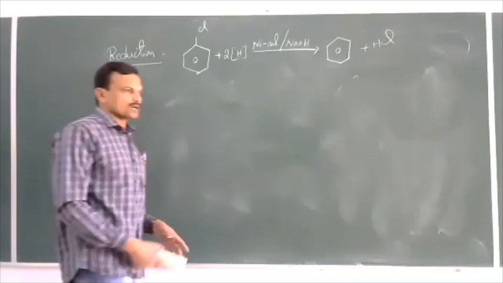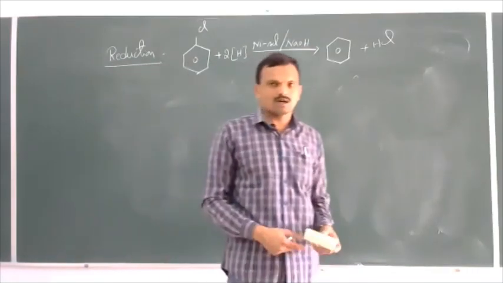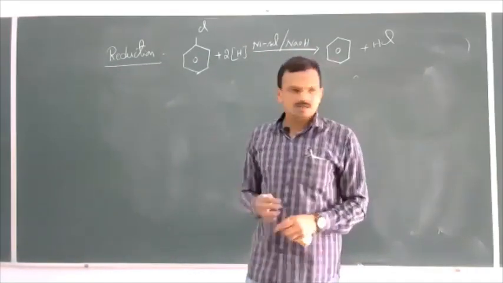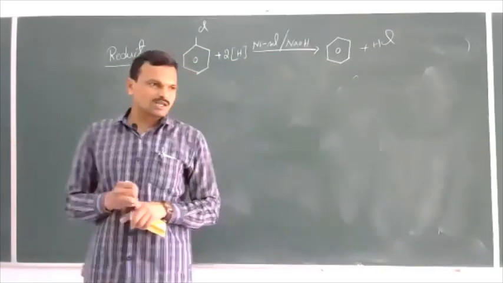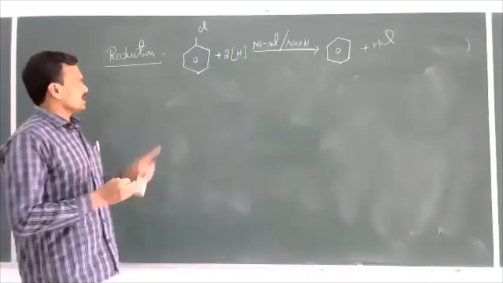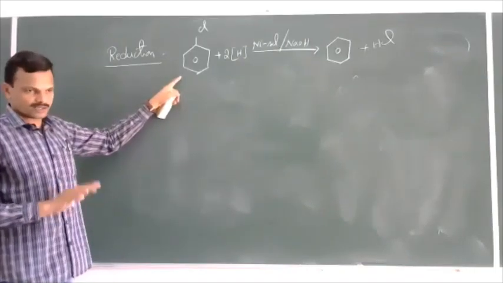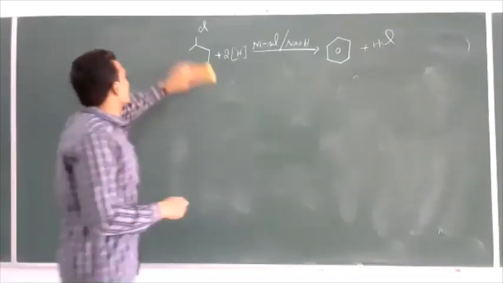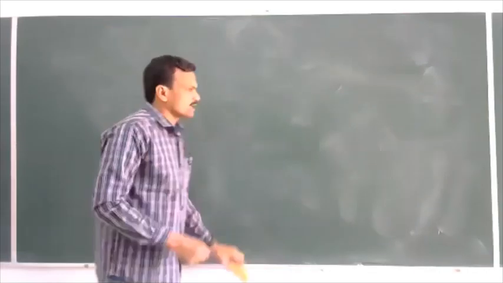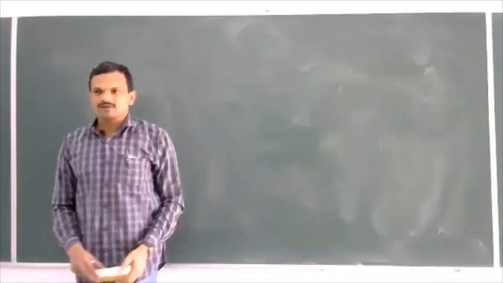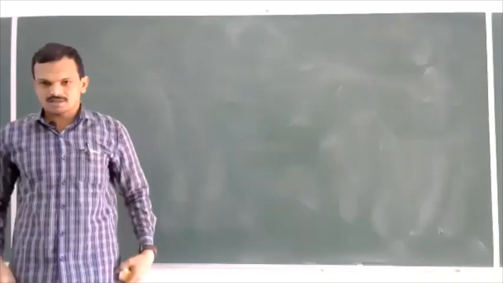So this is about the chemical properties of haloarenes: nucleophilic substitution reactions, electrophilic substitution reactions, and then reaction with metals. Now we'll discuss the mechanism of nucleophilic substitution reactions.